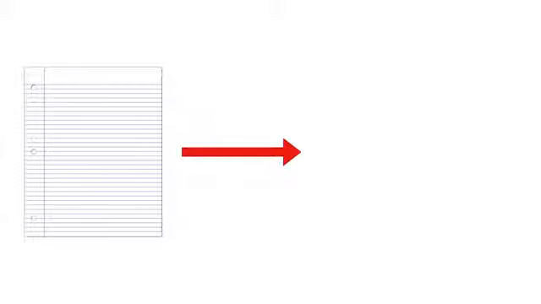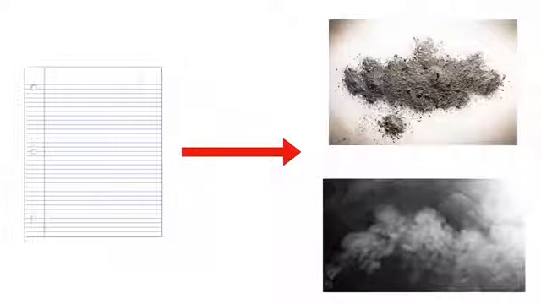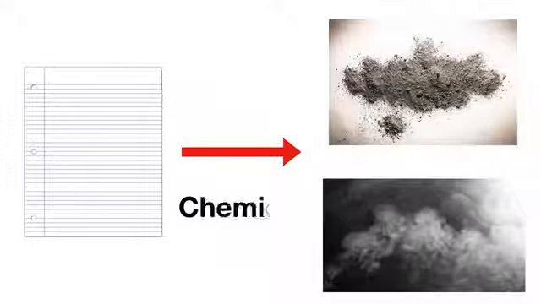When you burn paper, the paper is turning into both ash, which you might see on the floor, and the smoke that you see going up in the air. And because paper is turning into these new substances, this is an example of a chemical change.